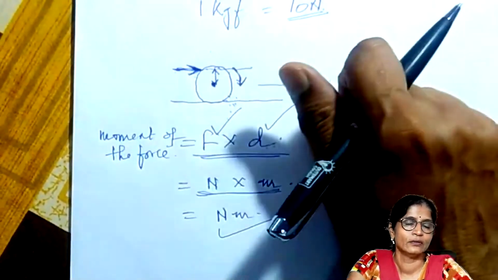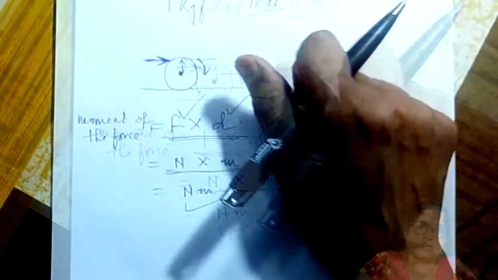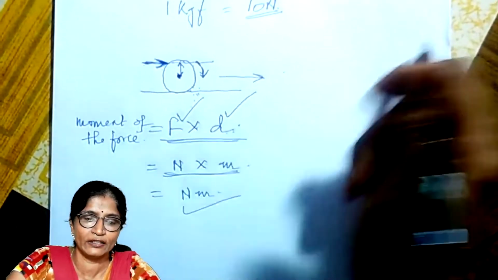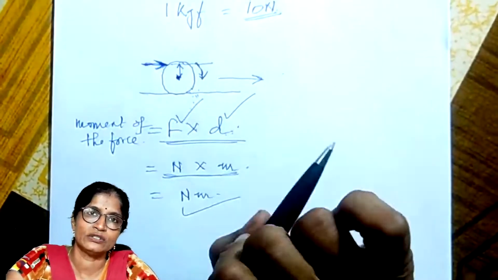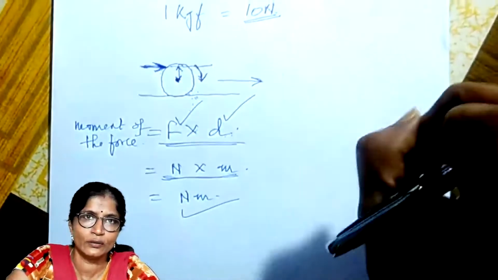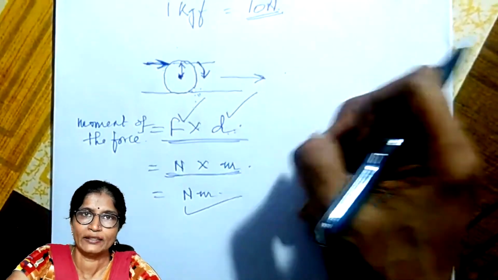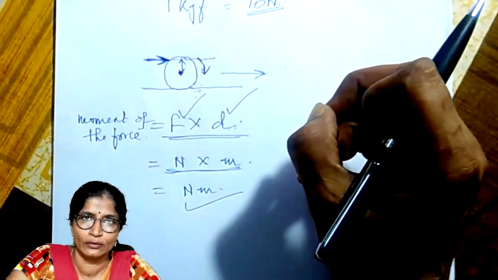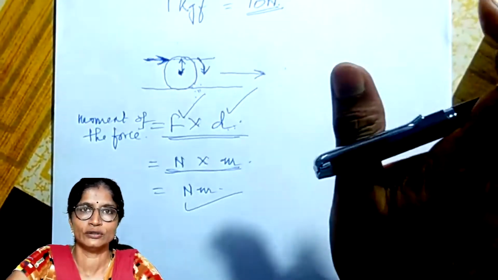For example, you have noticed that whenever you open or shut a door, you have to apply force. Suppose you are applying the force at the edge of the door, then easily you can open or close the door.